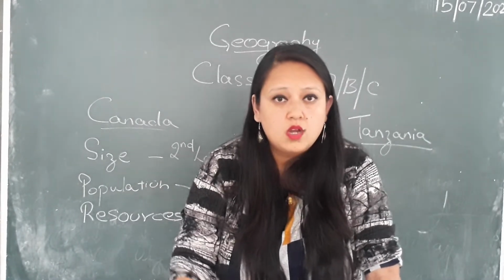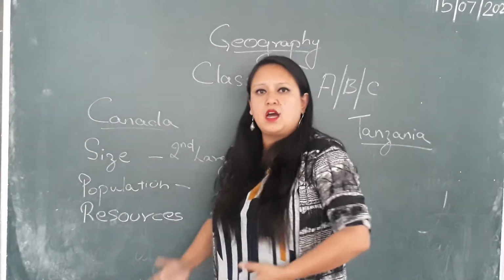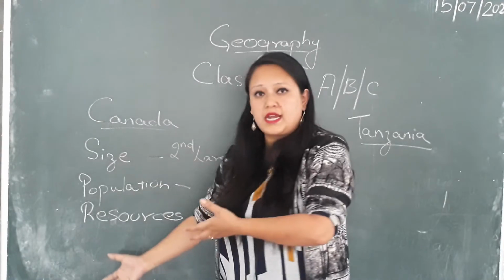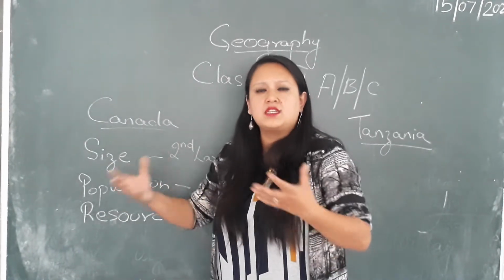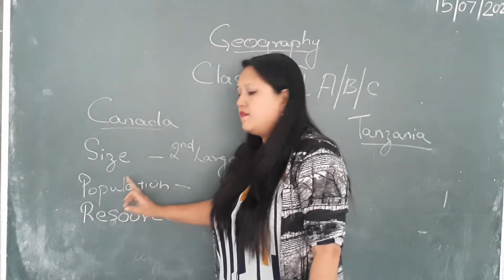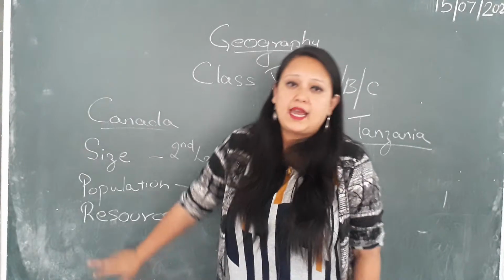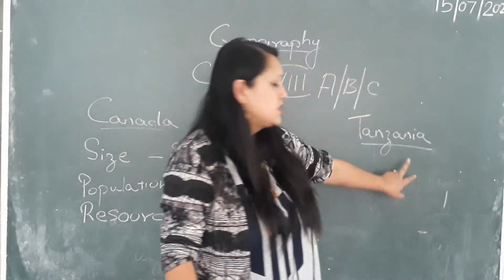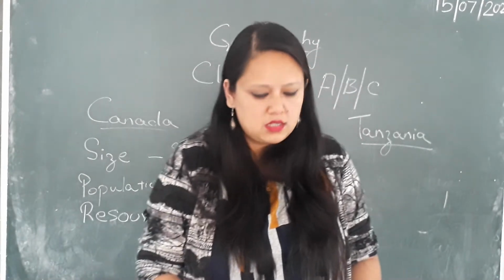Okay, now the gross domestic product, that means the amount of development, the amount of produce that is done in the society, the amount of money that is earned, the amount of things that is produced in the society, is extremely high as compared to Tanzania. Canada is a rich country, whereas Tanzania is a very poor country. So you have to remember all these points.